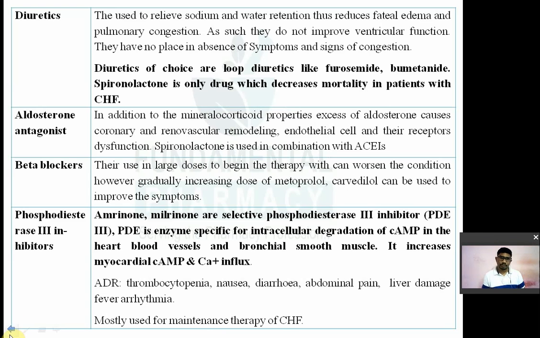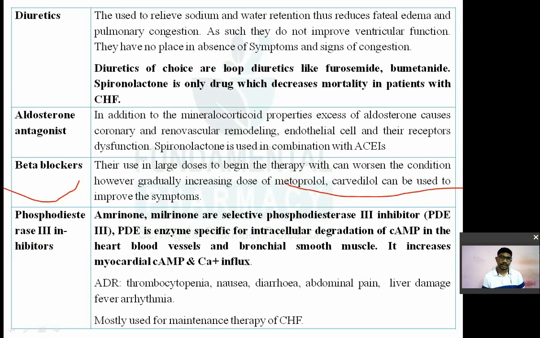So beta blockers will block the beta 1 receptor and decrease the heart rate and force of contraction. They will decrease the energy consumption of the heart. So these two drugs, metoprolol and carvedilol, are particularly used and can improve the symptoms.